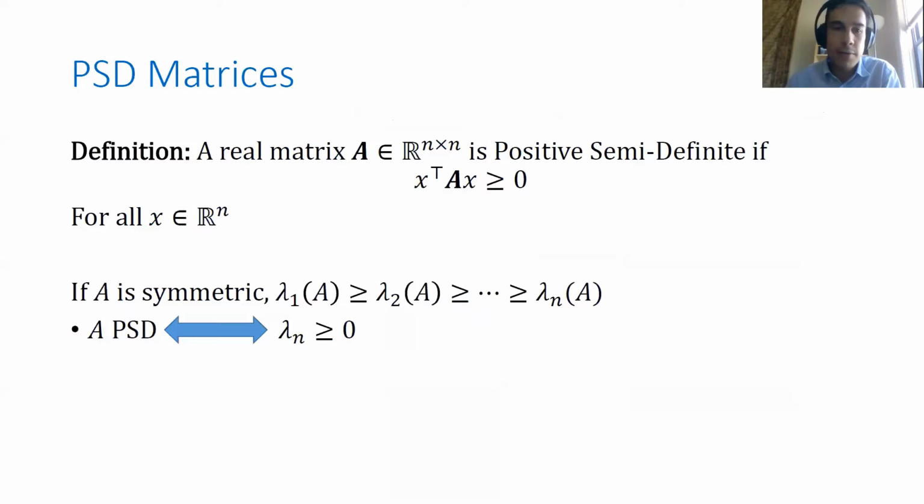Now, recall the further fact that if A is a symmetric matrix, in addition to being real, its eigenvalues are also real valued. So we can order its eigenvalues, lambda 1, lambda 2, up to lambda n. And if this is the case, then the characterization of A being a PSD matrix is also that all its eigenvalues are non-negative. So if A is symmetric, then A is PSD if and only if all its eigenvalues are non-negative.